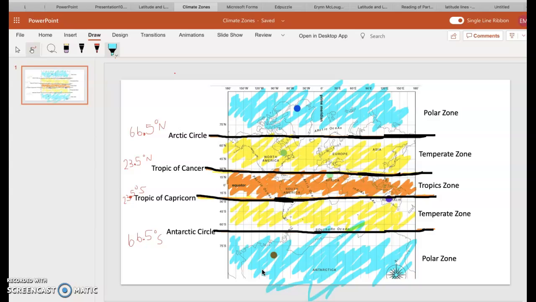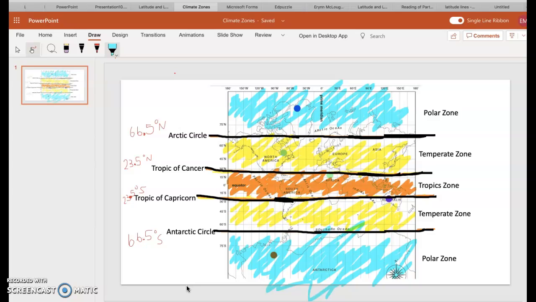Okay, so I just went over that quickly just so you can visually see. Everywhere by this equator is hot, hot, hot. We're in the tropic zone. Then we move up. We're now in the temperate zone. We're experiencing all 4 seasons. And then we get extremely cold in the polar zone. Now back to the equator. Now we're going south. We are in the yellow, the temperate zone. We're experiencing 4 seasons. But then we go below the Antarctic Circle and we're in the polar zone again. It's going to be cold. Those are the 3 climate zones.